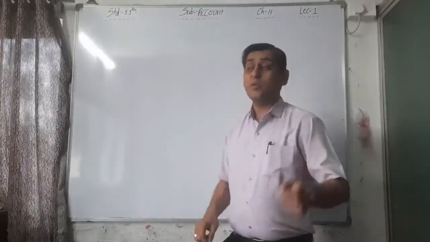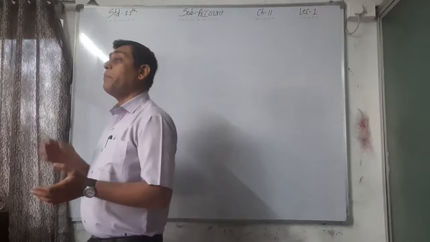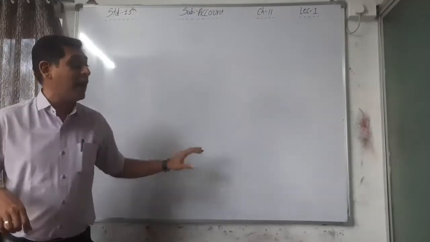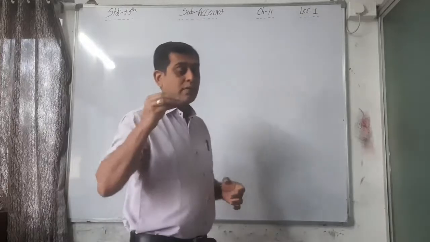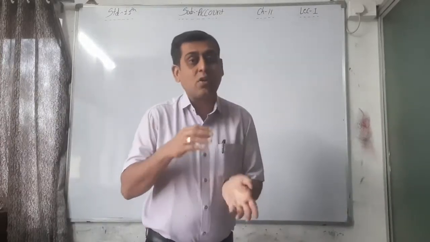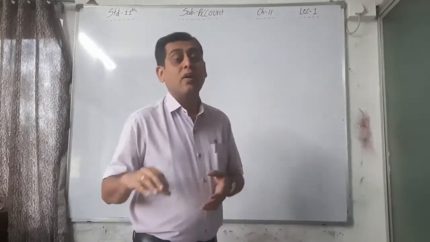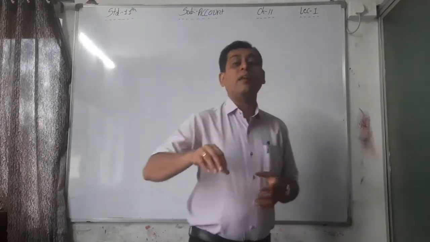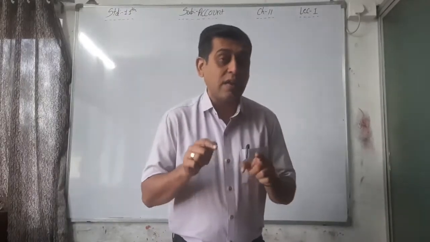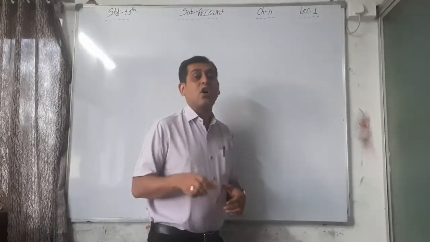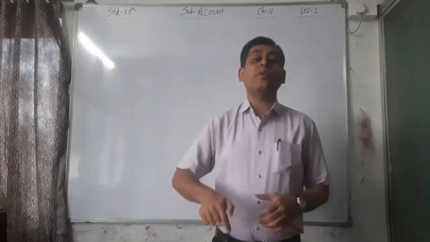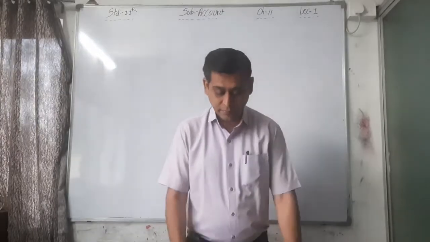Here, why are we doing a bank reconciliation statement? Because the balance of the passbook and the balance of the cash book do not tally. Some transaction is not recorded, or recorded by mistake, or an error is there, so the balance of the passbook and the balance of the cash book do not tally, and that's why we are doing a bank reconciliation statement.